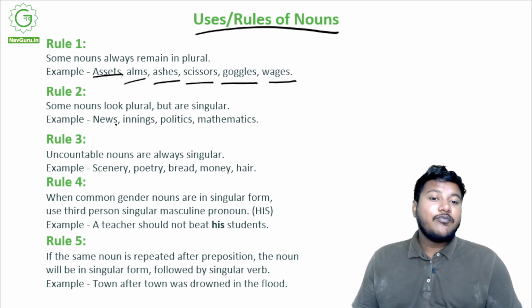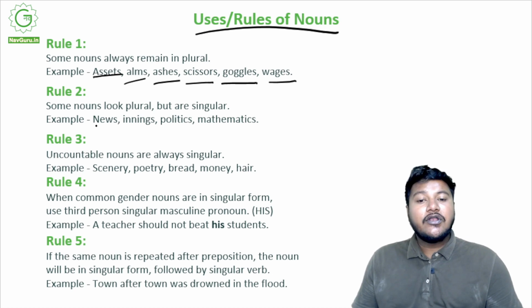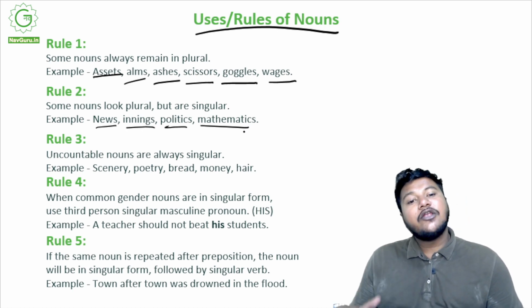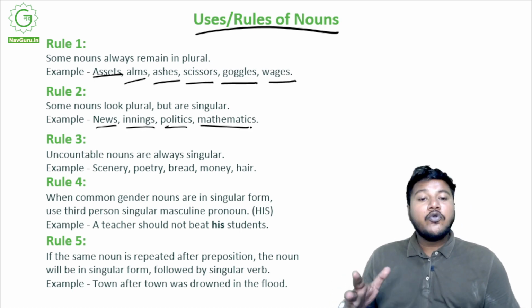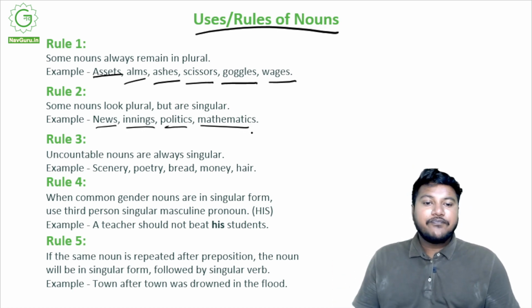Similarly, some nouns might look plural but are singular, like news, innings, politics, mathematics, economics. They all have s in the end, right? So they all might look like we are talking about a plural. They might look plural but they are all singular, right?